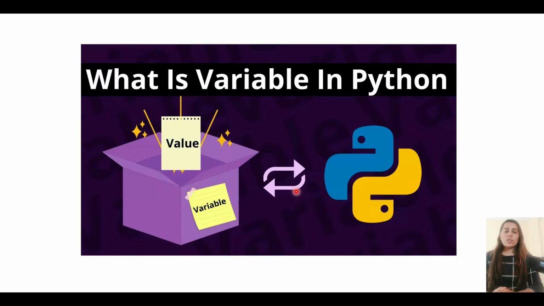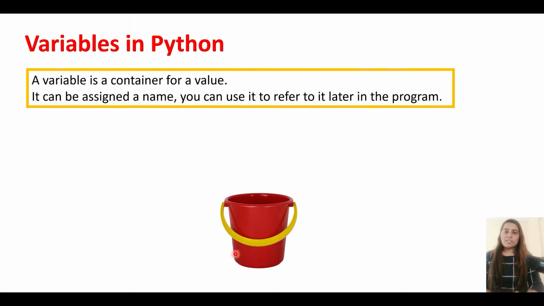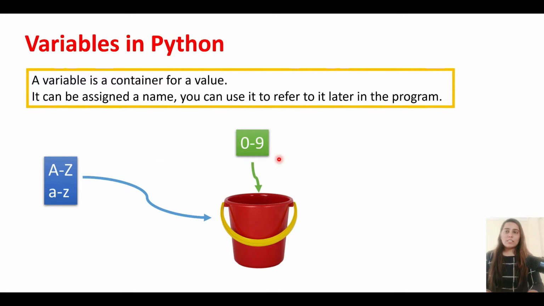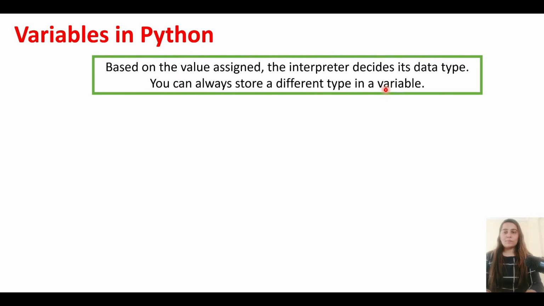In this video, we shall be addressing the question, what is a variable in Python? A variable in Python can be considered to be a container that stores values. For example, you can see that there is a container and it's storing some values. This container can also have its own name. For example, name is a variable and it has the value John stored into it. Age is a variable that is storing 35 as its value. Honest is again a variable that is storing the boolean value true in it.